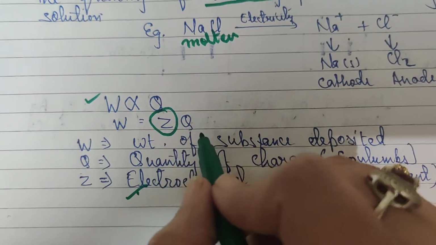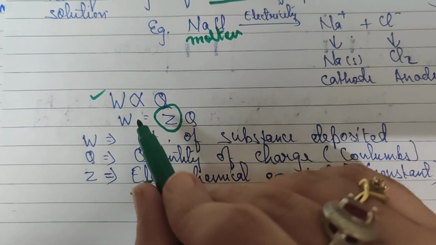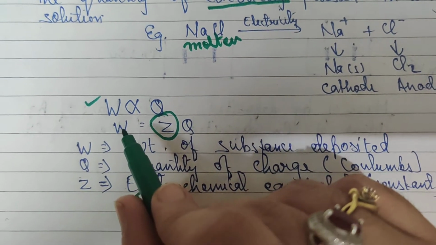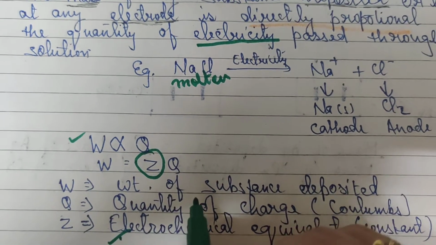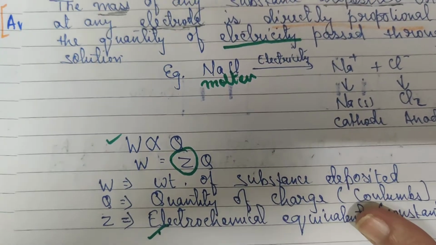So this is directly related: the amount of substance deposited is directly proportional to the amount of charge being passed through the solution. This is what the first law of electrolysis says.